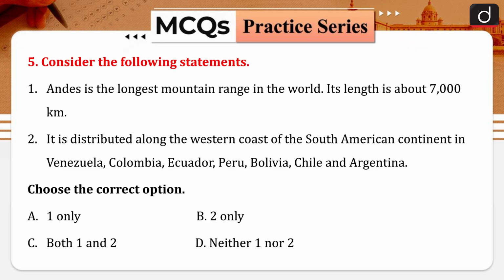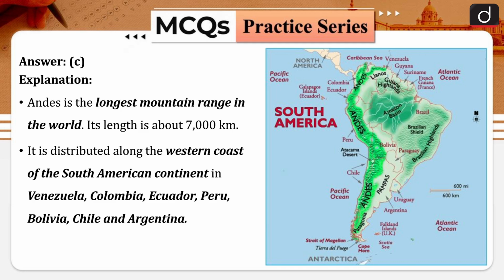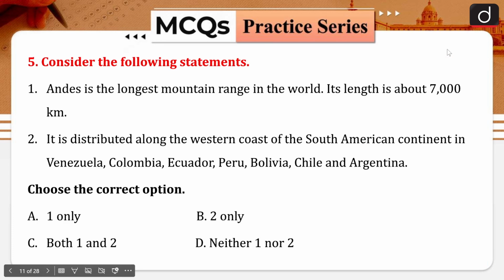Now question number 5. Consider the following statements. Andes is the longest mountain range in the world. Its length is about 7,000 kilometers. The second statement is that it is distributed along the western coast of the South American continent in Venezuela, Colombia, Ecuador, Peru, Bolivia, Chile, and Argentina. Let's see the map first. Here you can see these are the Andes, the expanse of the Andes. The Andes are the longest mountains, nearly 7,000 kilometers long. So statement 1 is correct.